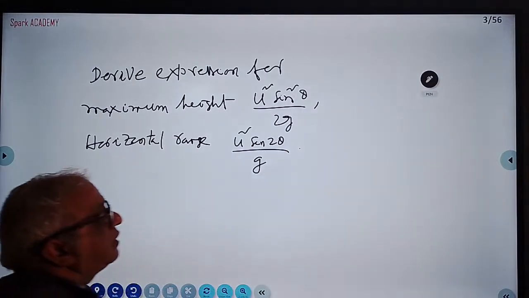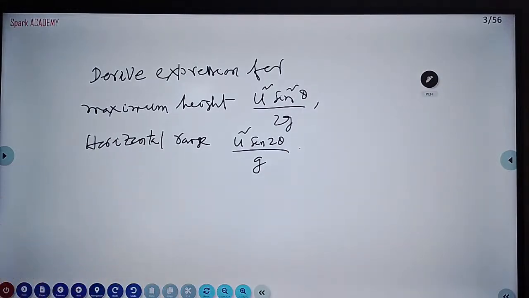The letters will have the usual meaning: theta is the angle of projection, u is the initial velocity of projection, and g is acceleration due to gravity. So you have derived the expression for maximum height and range.